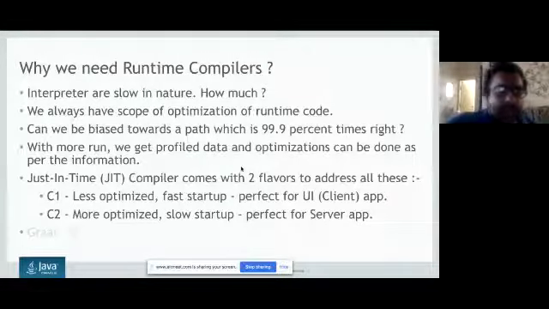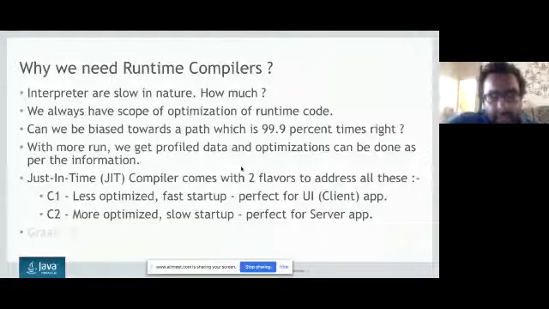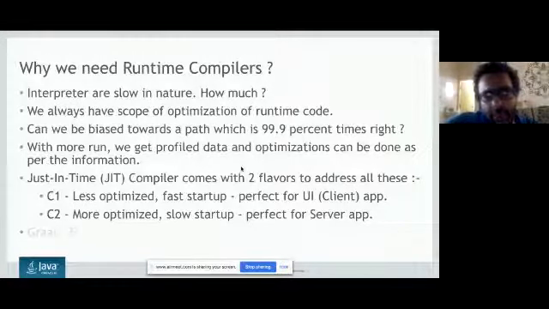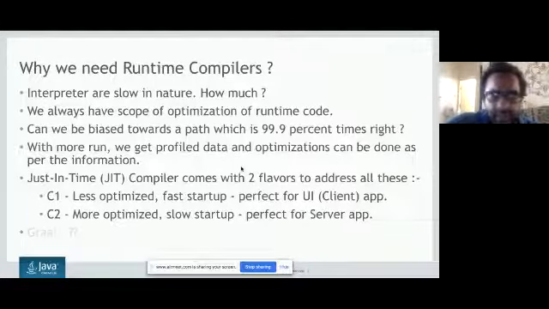Okay, I have written something called Graal, and I have grayed it out because Graal is one of the future compilers we are working on, and soon it is possible that C1 and C2 will be replaced by Graal in the JDK. People are working very aggressively on Graal, and we are trying to reach a performance where it can outperform C1 and C2, or at least reach the performance level of C1 and C2.